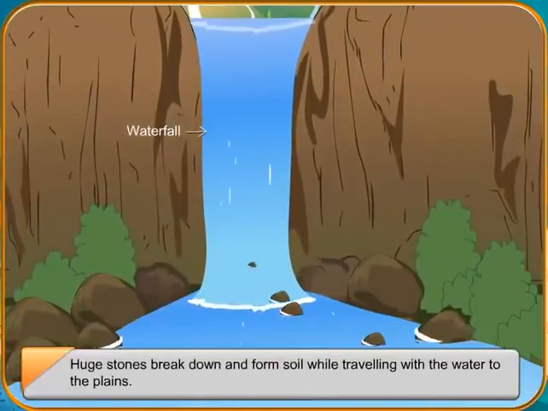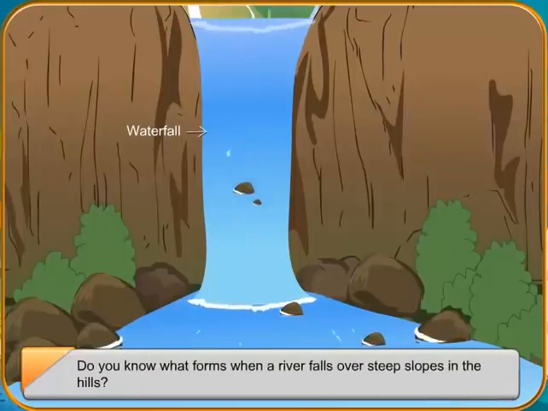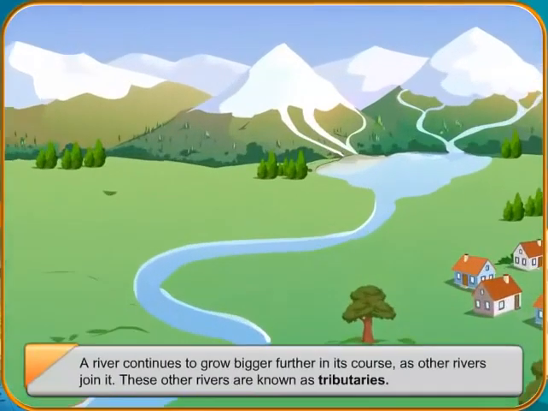A river continues to grow bigger further in its course as other rivers join in. These other rivers are known as tributaries. Some tributaries join the river in the hills, while some join it later when the river reaches the plains.